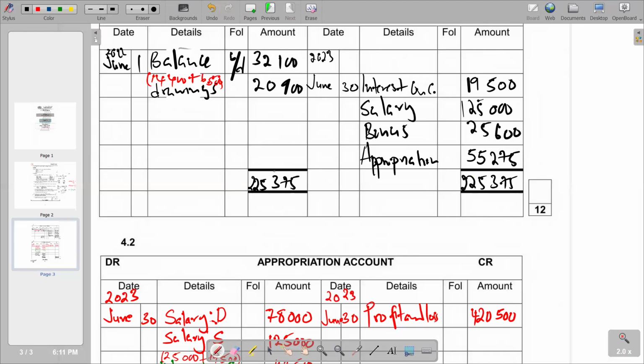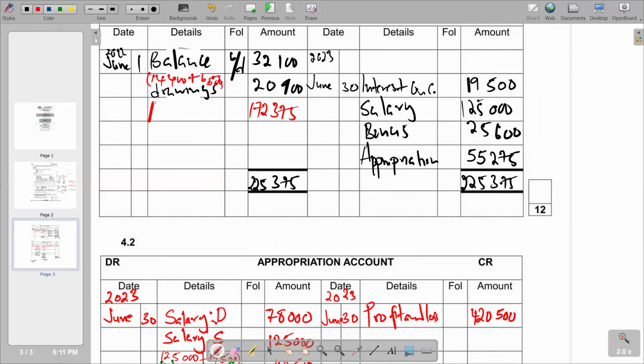And then what we have is the total of the credit minus what we have on the debit, 225,375 minus 10,900 minus 32,100. We get a balancing figure of 172,375. And this is going to be your balance sheet figure.